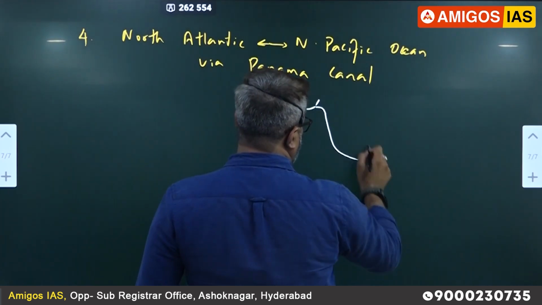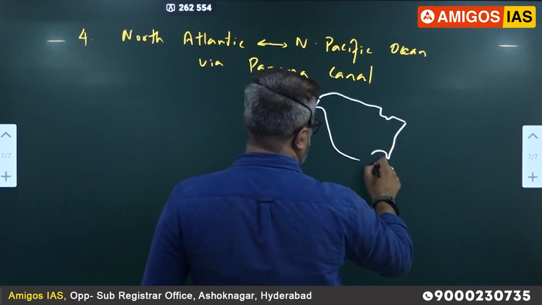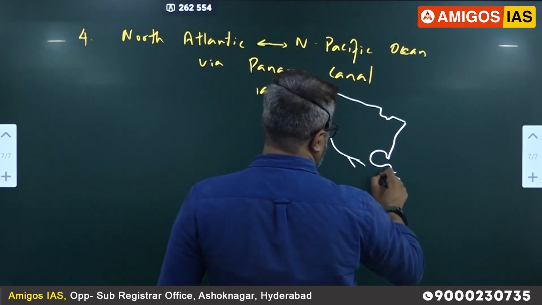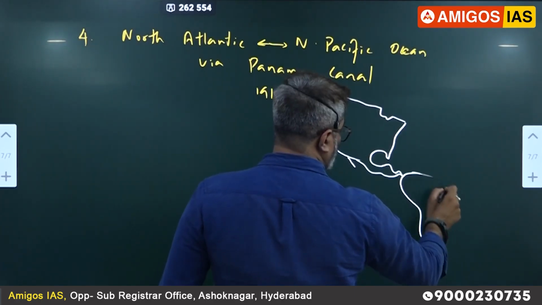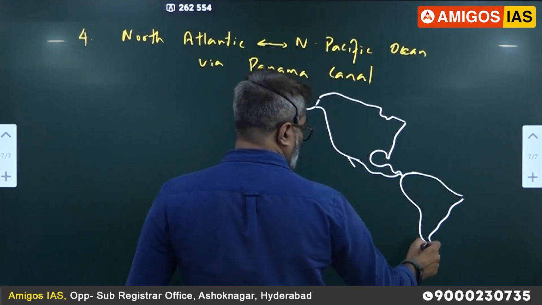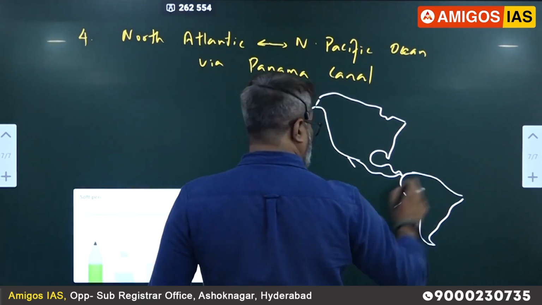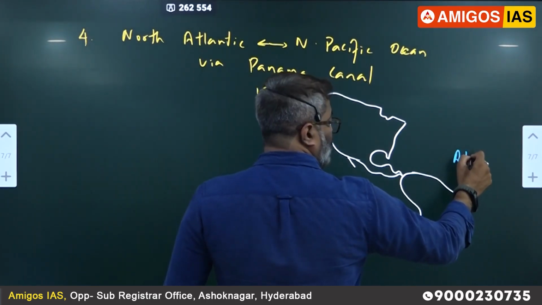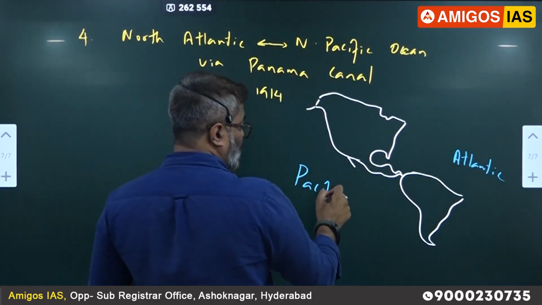Check the Panama Canal please in your atlas quickly. See here, this is Atlantic. This is Pacific Ocean, correct? Notice this.